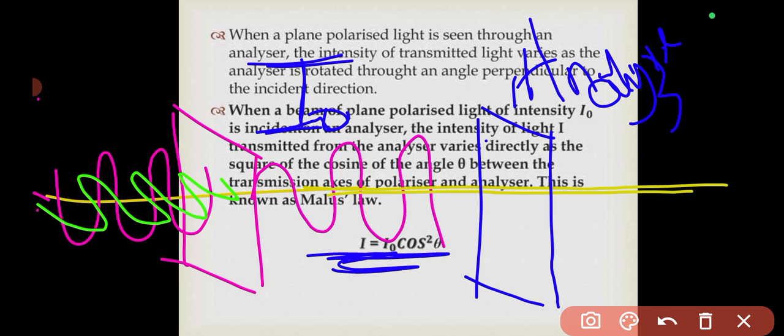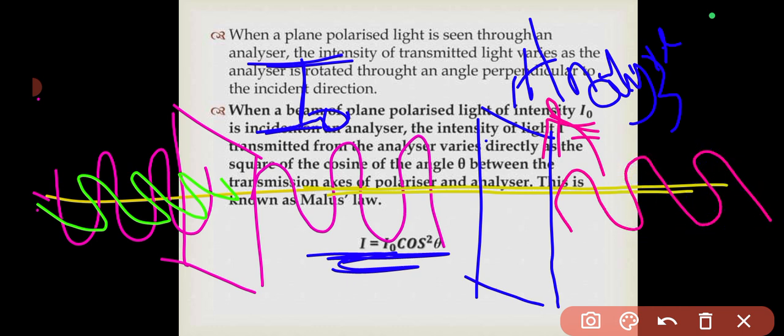now here is what happens. Let's say we rotated this analyzer in that direction, so the emerging ray will now look something like this.